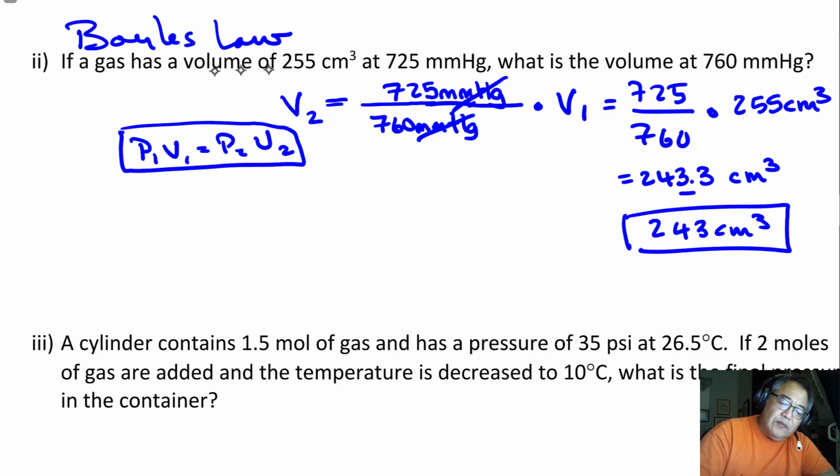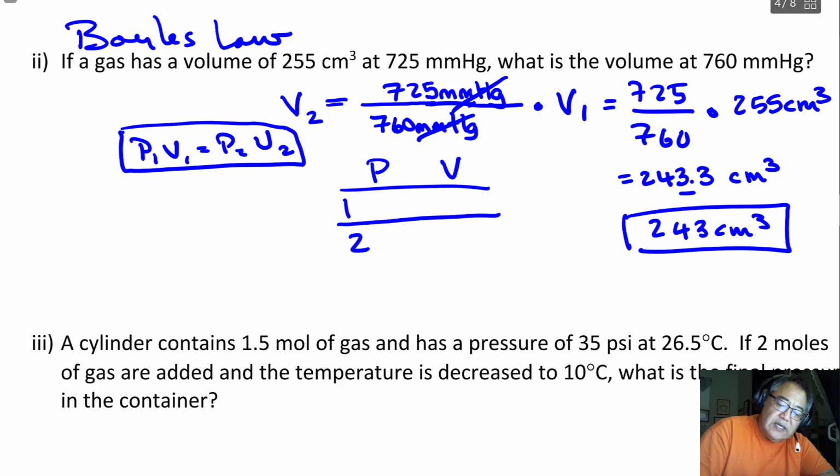I'll say, okay, I'm going to organize my data. I'll have P and V. So that's what I see in here, right? And I see a 1 and a 2. I see two different states. So what's going to happen is I'll say, oh, I have P and V. That's the only thing I've written down up here, so it's a Boyle's law problem. And so what I can do is then solve for the missing variable.